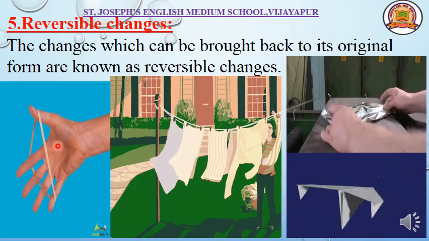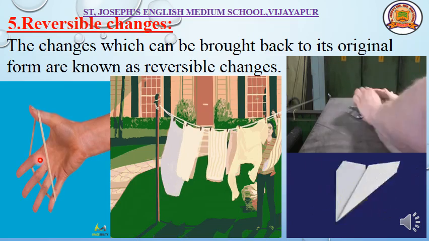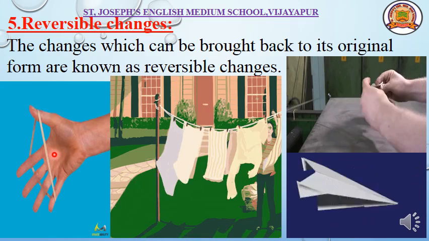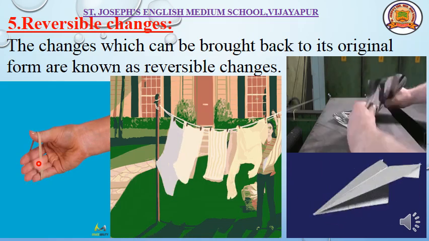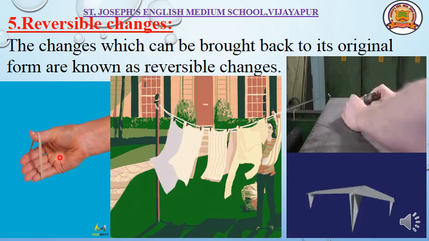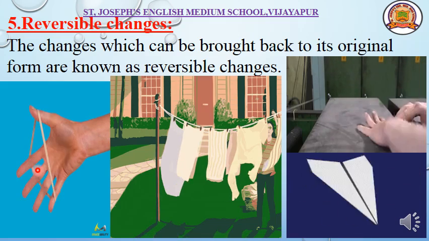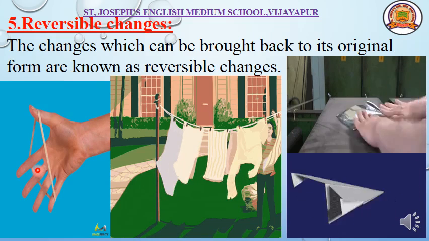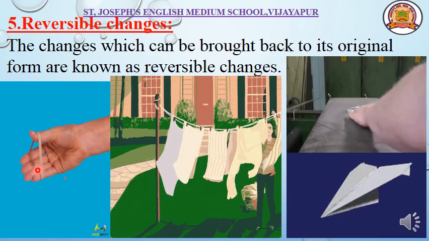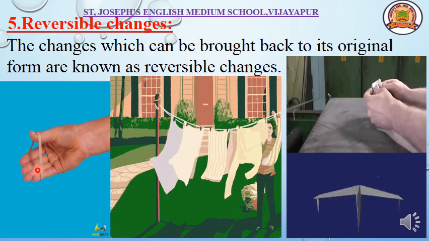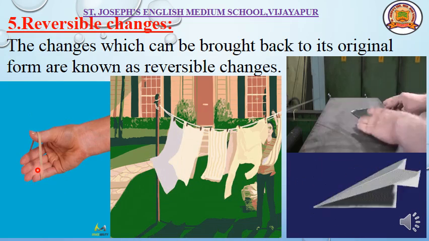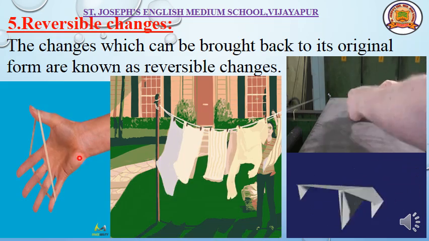Again, a few more examples about reversible changes. Stretching of a rubber band. Once you stretch it, the size increases. When you leave it, it comes back to its original position. You can see here the size increases and decreases. But does the shape of the rubber affect? No. Only the shape changes. But does it produce any new thing here? No.